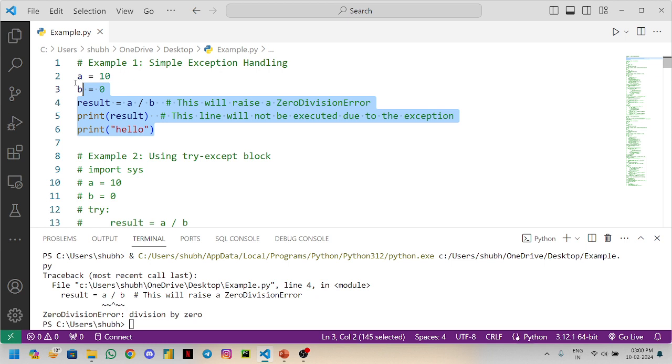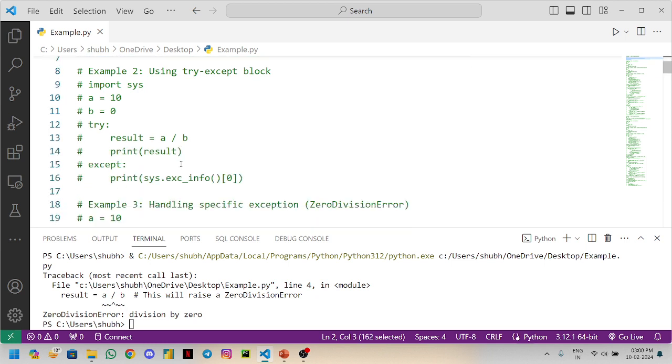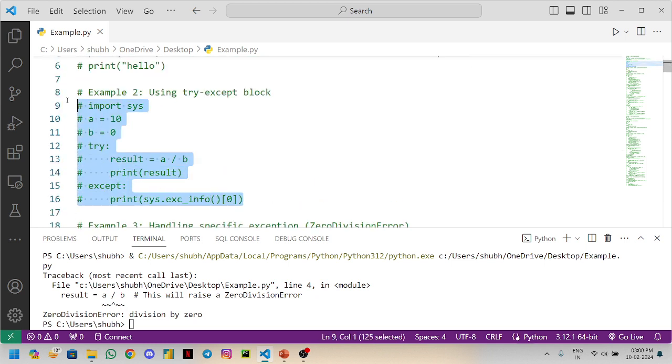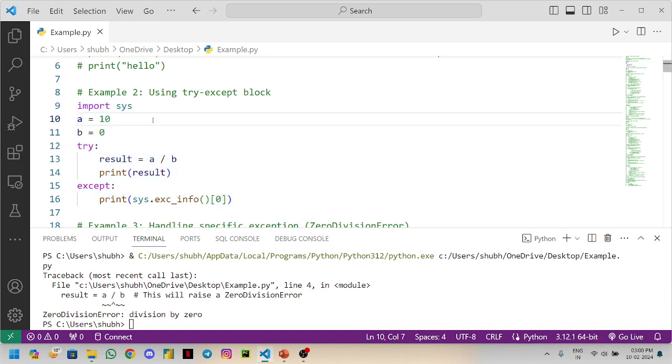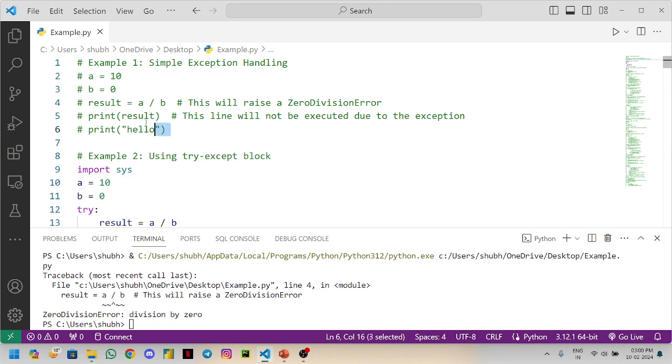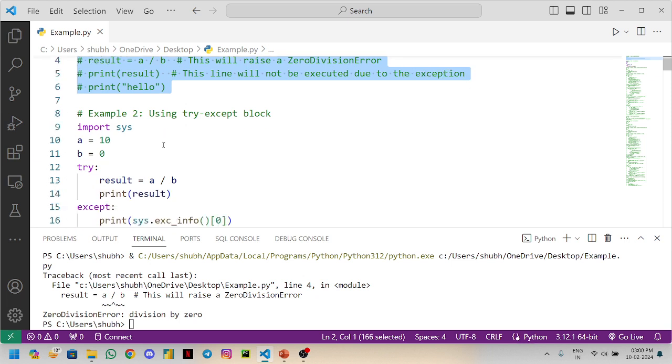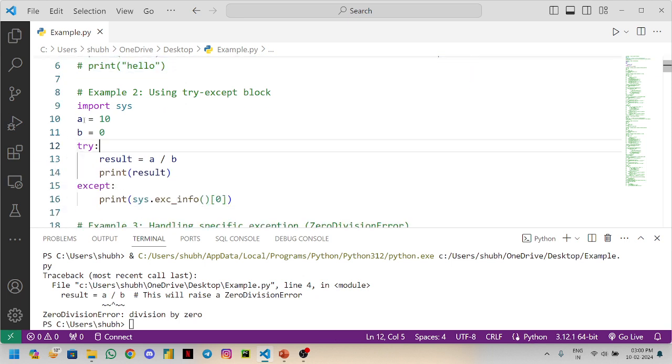Now we'll check how to handle this using the try except block. We have just showcased how an exception occurs, and this is how we will solve it. We set a equal to 10, b equal to 0.